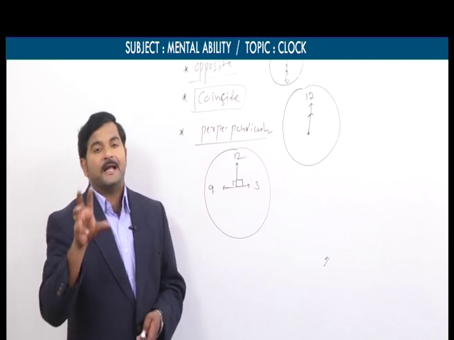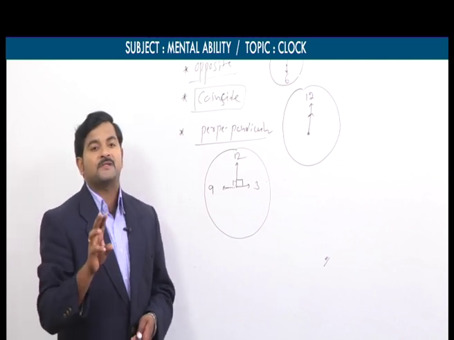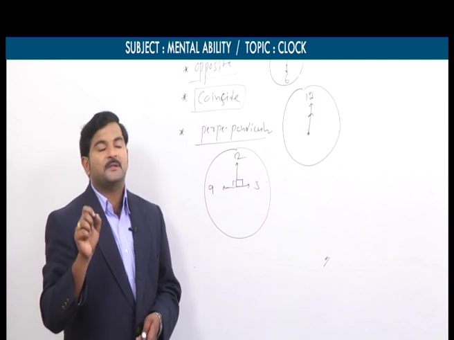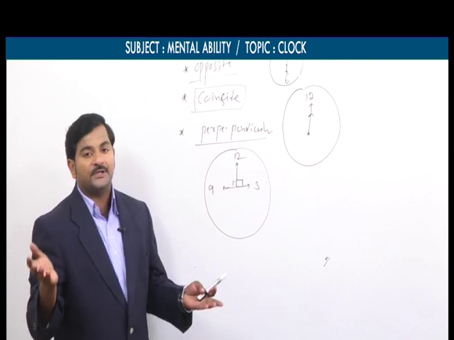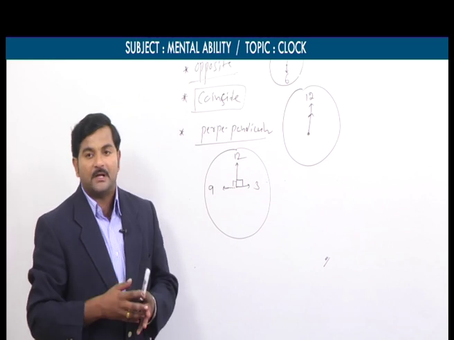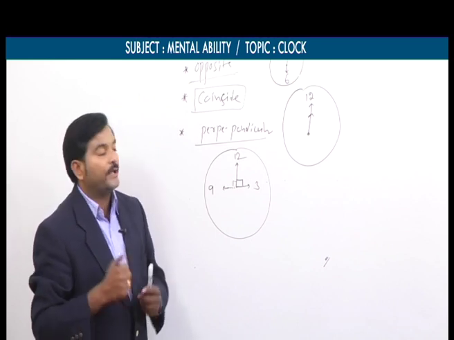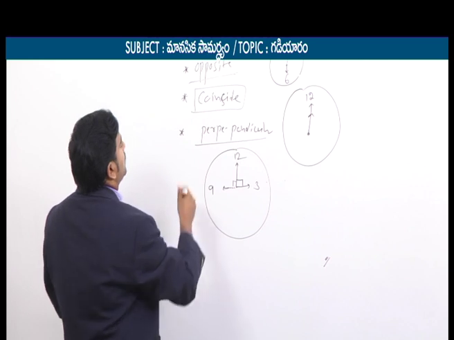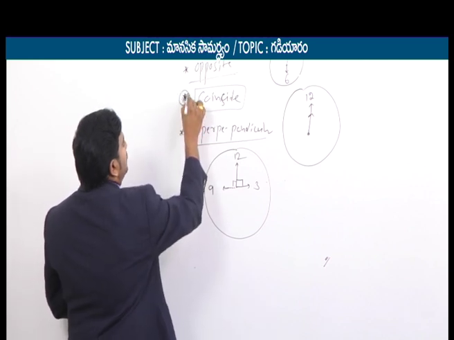That is, when the hands are rotating in the clock, we come across the following three conditions. Condition number one is that the hands may be opposite to each other, the hands may be perpendicular to each other, or the hands may coincide. So now we will discuss this coincide part.